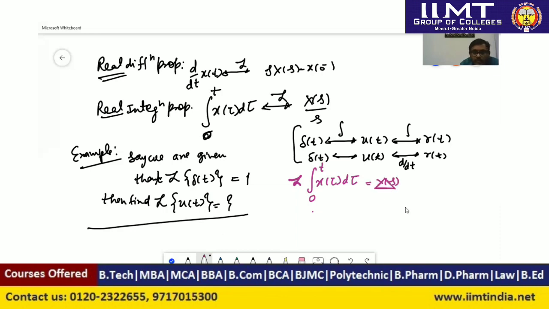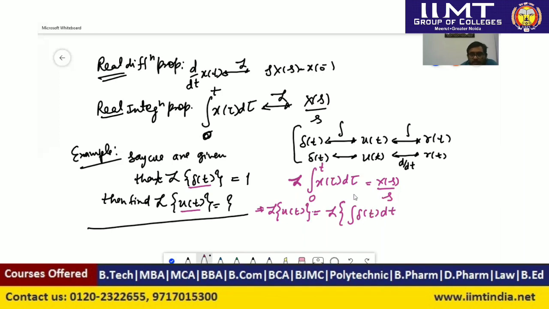So here first we have to understand the relation between the impulse signal and the unit step signal. We have to find the Laplace transform of the unit step signal u(t), and we will convert this u(t) in terms of a known signal. And what is known here? The impulse signal delta(t) is known to us. So we can write here u(t) is the integration of delta(t) dt.